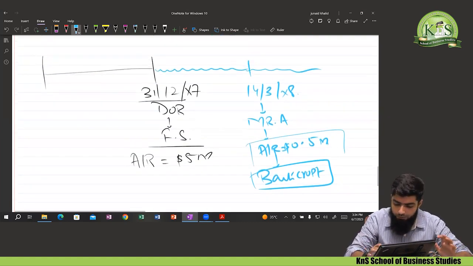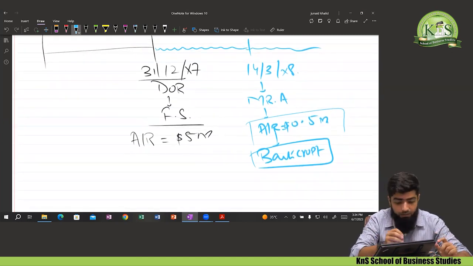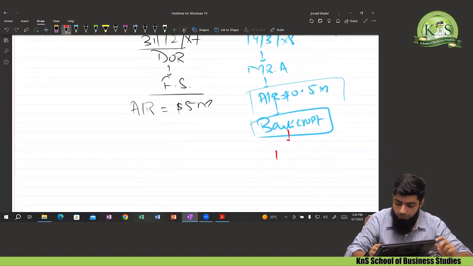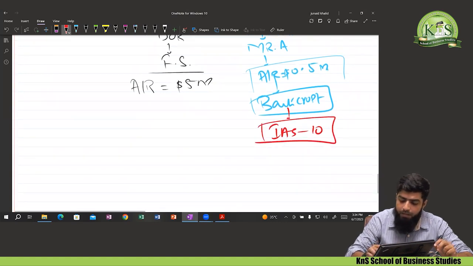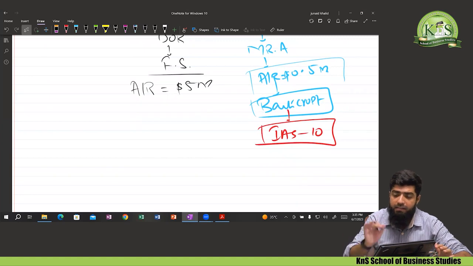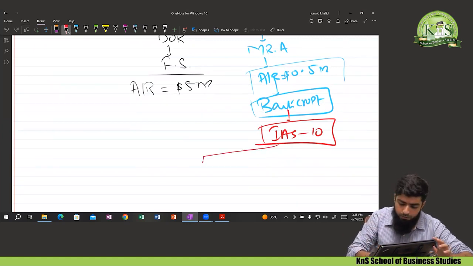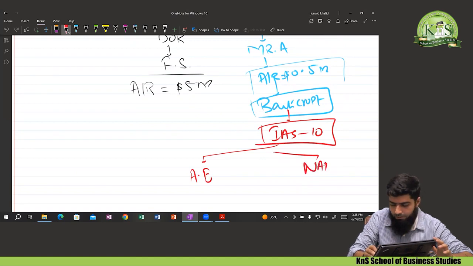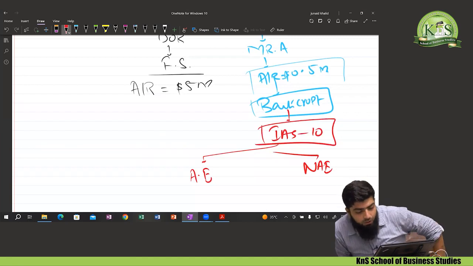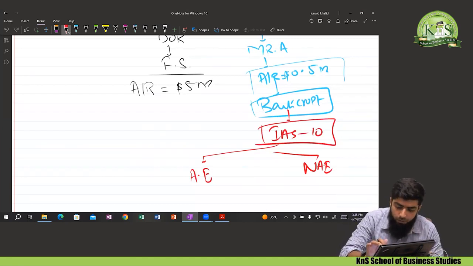Okay, now what should we do? An event that arises after the date of reporting, but before the date of authorization, to whom should we refer? Let's move on towards IAS 10. IAS 10, please wake up. There is an event, one of the customers has gone bankrupt and we are not able to recover any amount from that customer. Whether the event is adjusting or non-adjusting. This is the simple question that will be asked by IAS 10. Identify whether the event is adjusting or non-adjusting. So how are we going to identify this one?